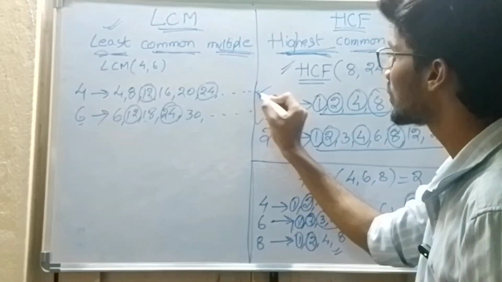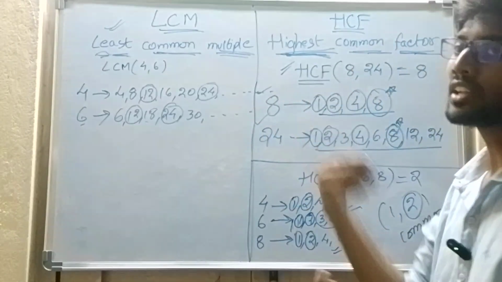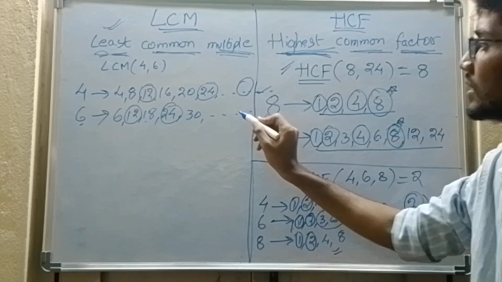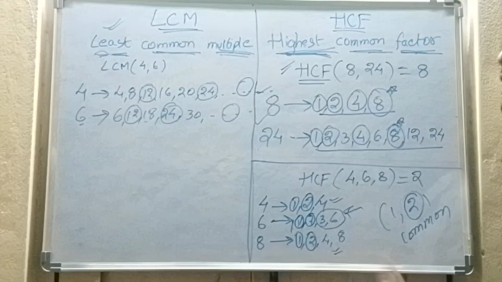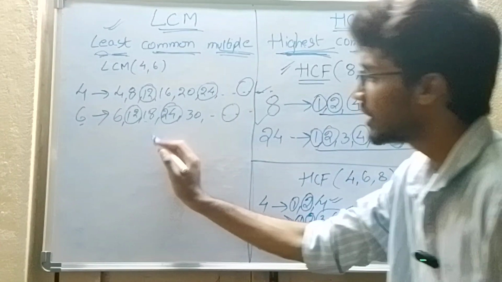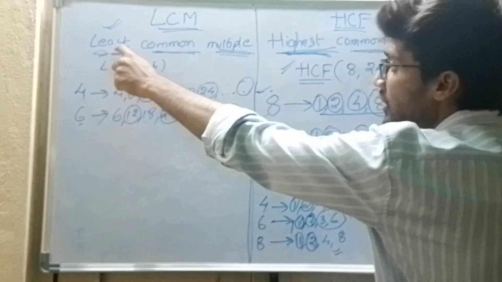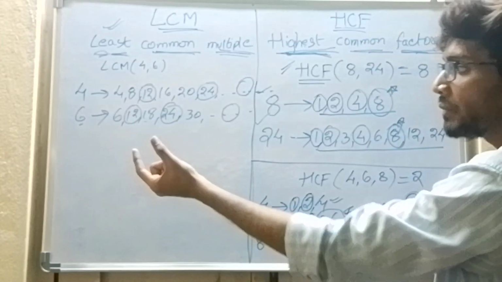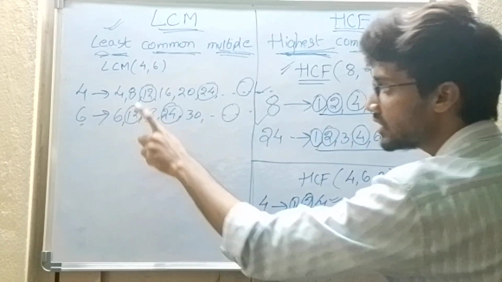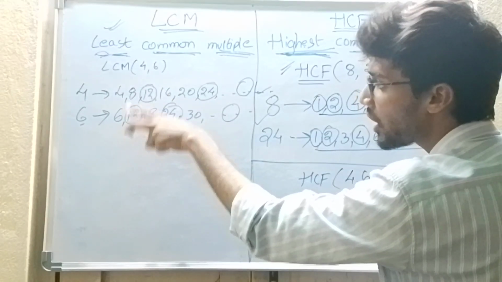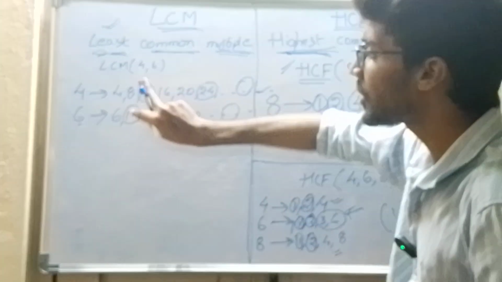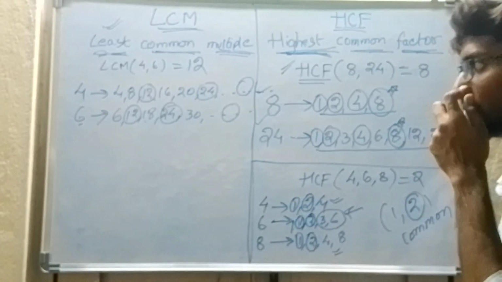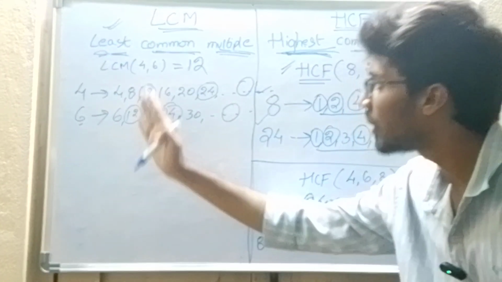If you keep going like this, there will be some other numbers also which are common in both. The numbers that come here will come here also. It might be, but what I want is the least common multiple. What is least? Least means minimum. What is that minimum common number in these two? 12. 12 is the minimum common multiple in these two. So what is the answer? 12 is the answer. So 12 is the least common multiple.